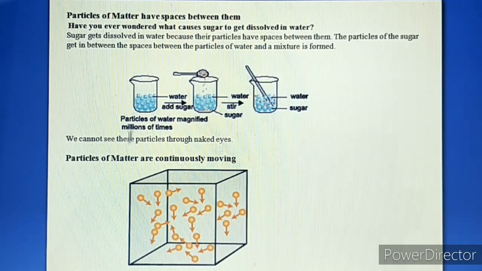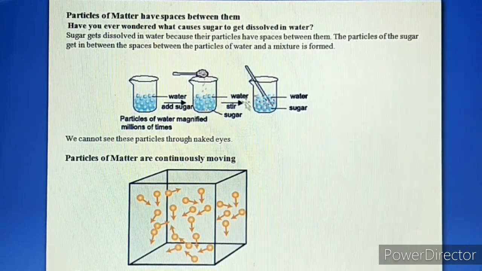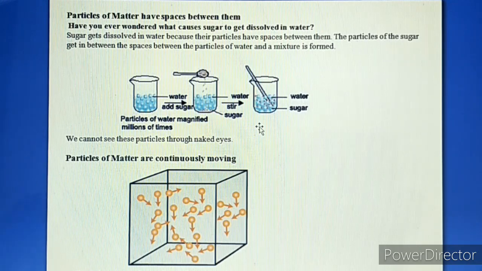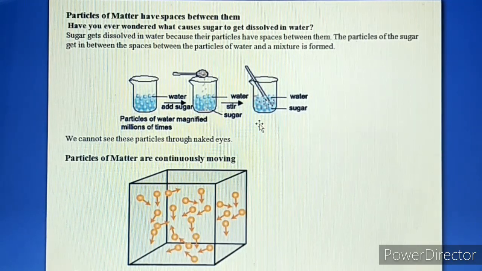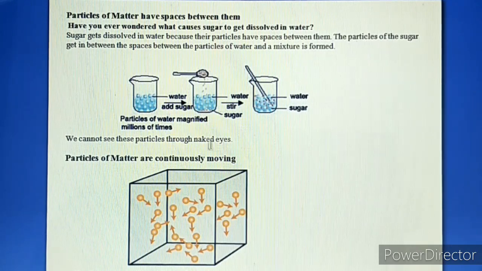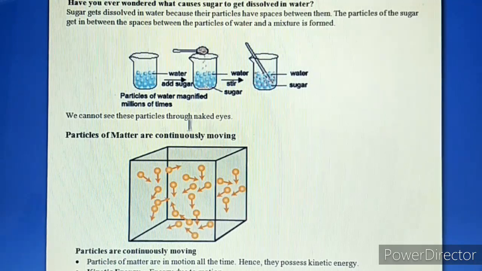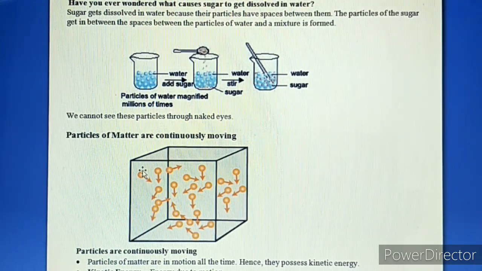Now see this, particles of matter. When we are adding sugar to the water, what happens when we add more sugar and stir it continuously? We'll find that the level of the water will not increase, and the sugar gets dissolved inside it, and we are not able to see that sugar in the water. This shows that particles of matter have spaces between them.